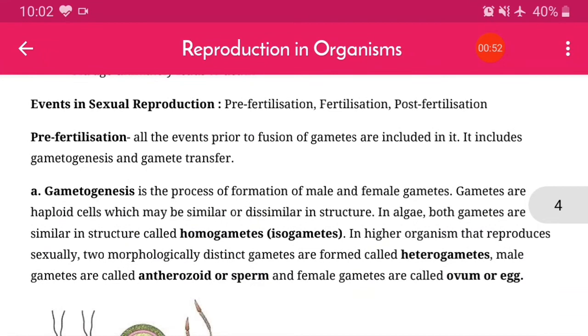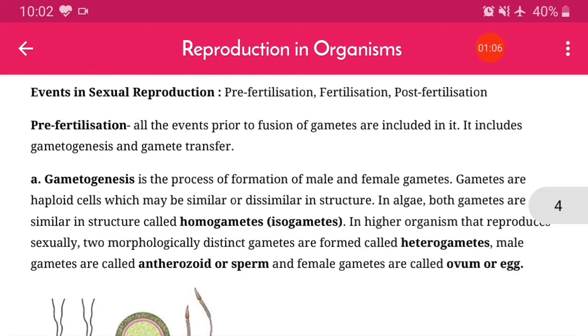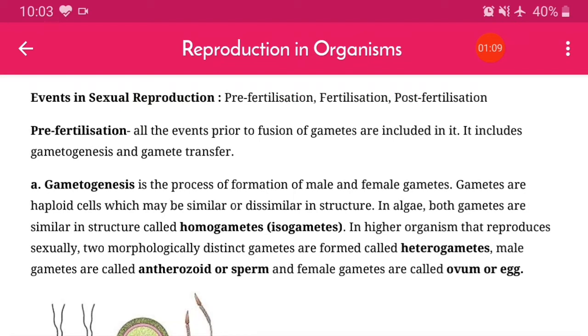Now next we will discuss the events in sexual reproduction. Events in sexual reproduction mostly occur in three phases: pre-fertilization, fertilization and post-fertilization.